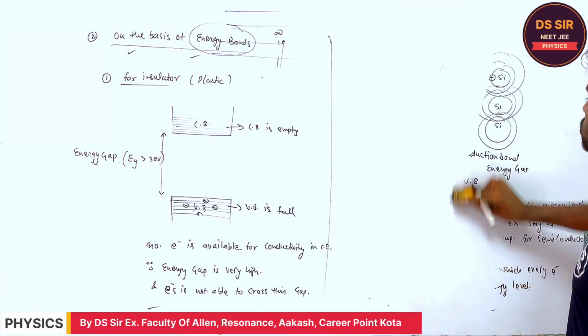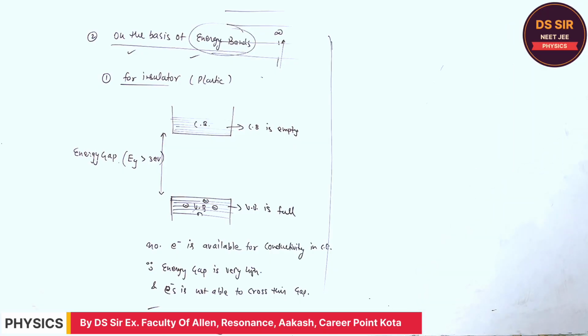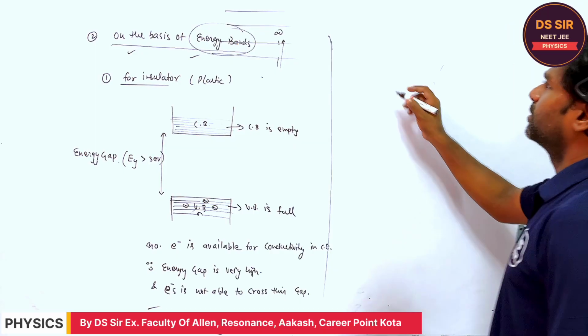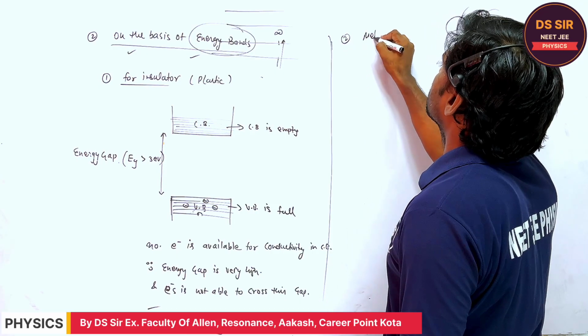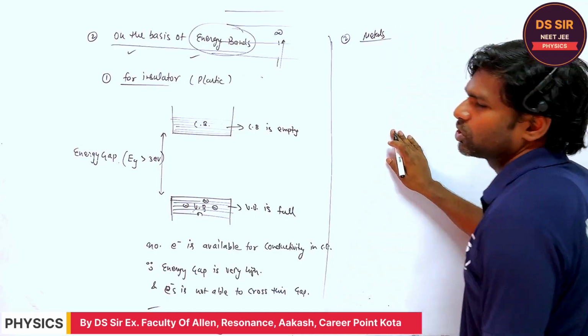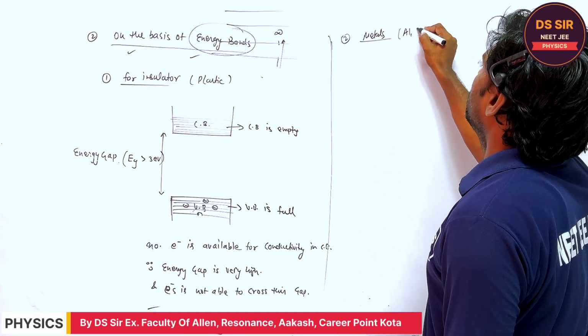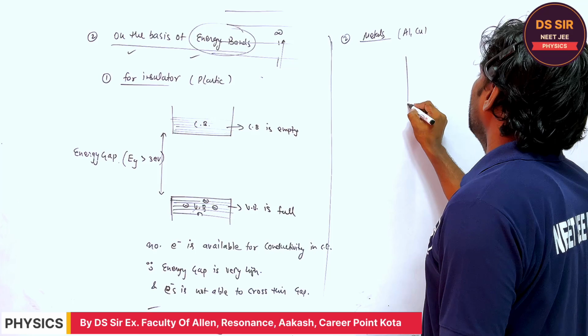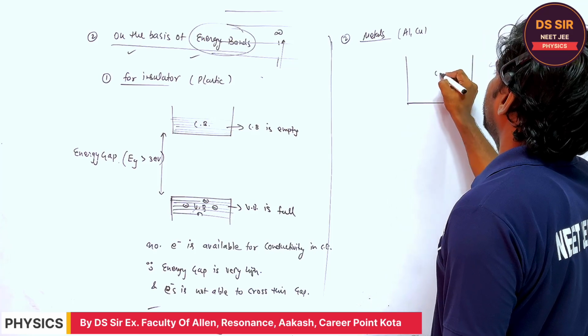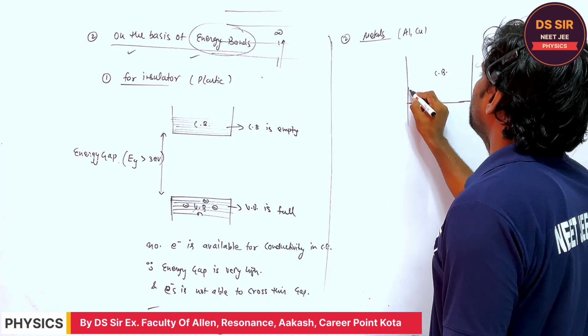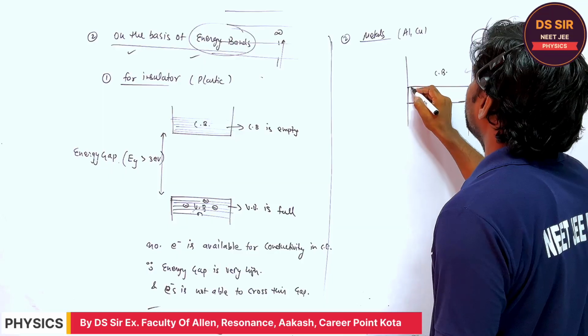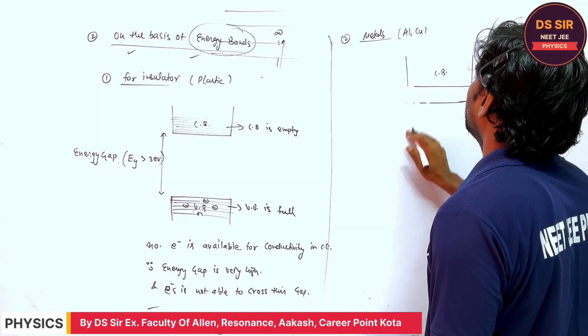Second, in case of metals, what is the thing in case of metals, like aluminium, copper? If you consider the conduction band and the valence band, the conduction band and valence band overlap each other, right?